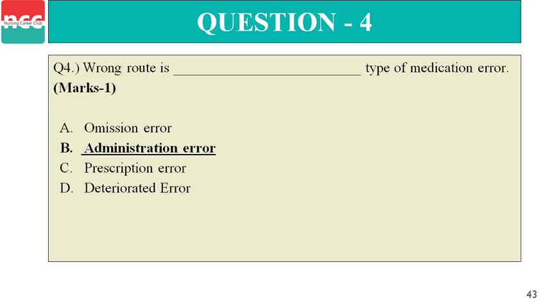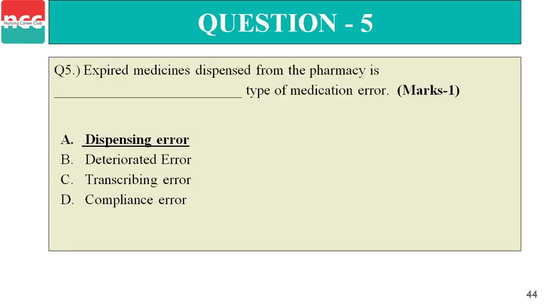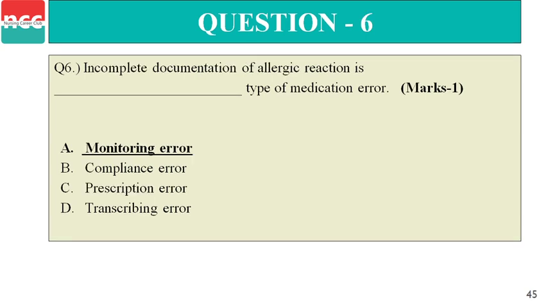Next, fourth question, wrong route is dash type of medication error. So what is the wrong route medication error? The correct answer is B, administrating error. Next, fifth question, expired medication dispensing from pharmacy is. The correct answer is A, dispensing error, which is related to medication error. Question number 6, incomplete documentation of allergy reaction is dash type of medication error. The correct answer is monitoring error.